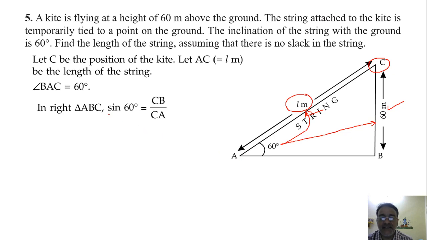What is the value of sine 60 degree? Root 3 by 2. Root 3 by 2, right. So 2 into 60, 120 हो जाएगा और ये दोनों को इंटरचेंज करो. So we'll get 120 upon root 3.